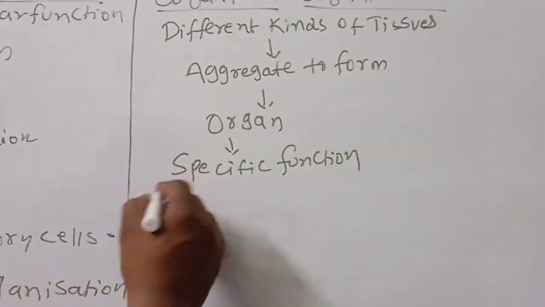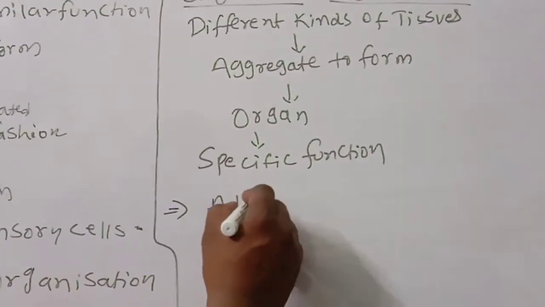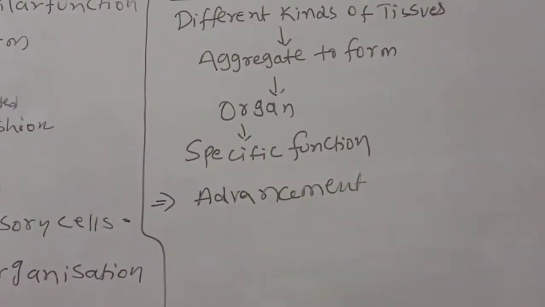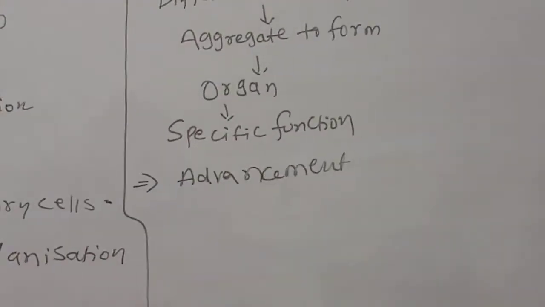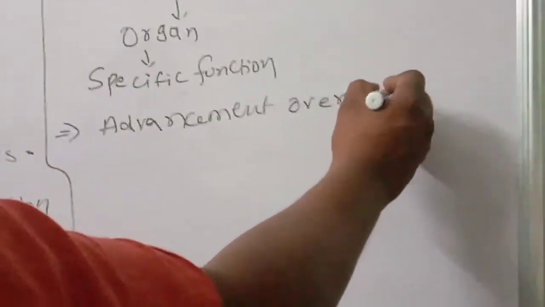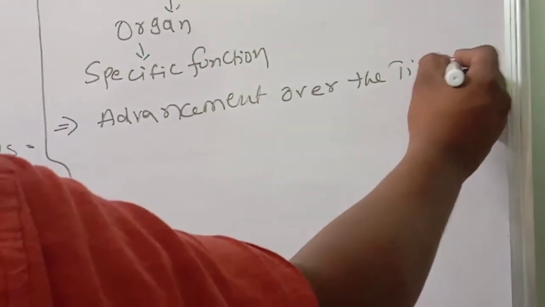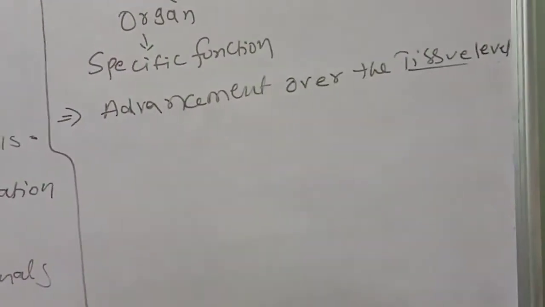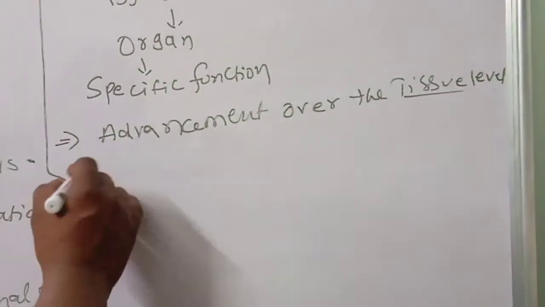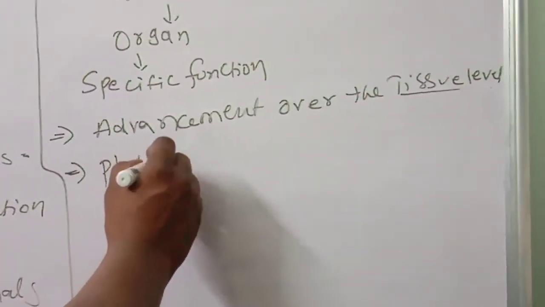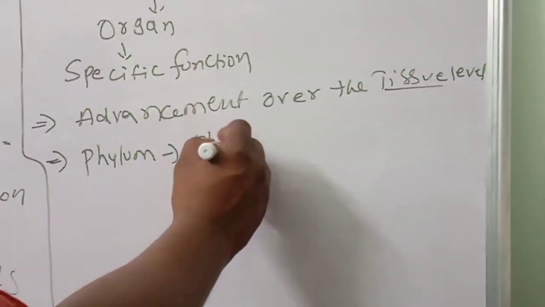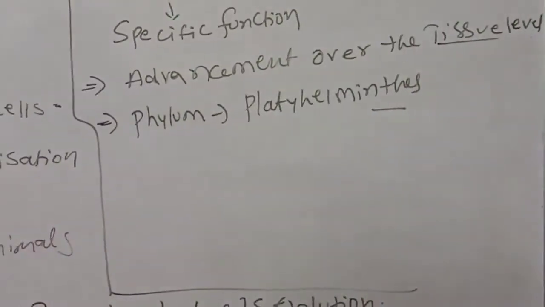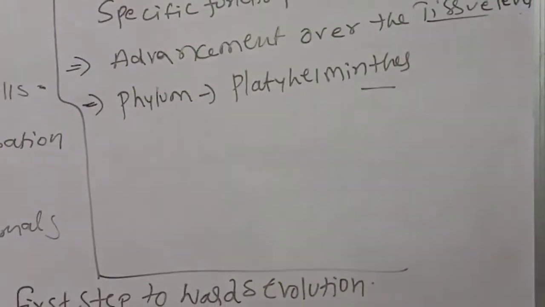So after tissue level, this is advancement. Organ level means a little advancement over the tissue level. Organ formation is a little advancement over the tissue level. Okay, this point you should remember. Next, which is the first phylum where we can see this? We see organ level organization in the Platyhelminthes.